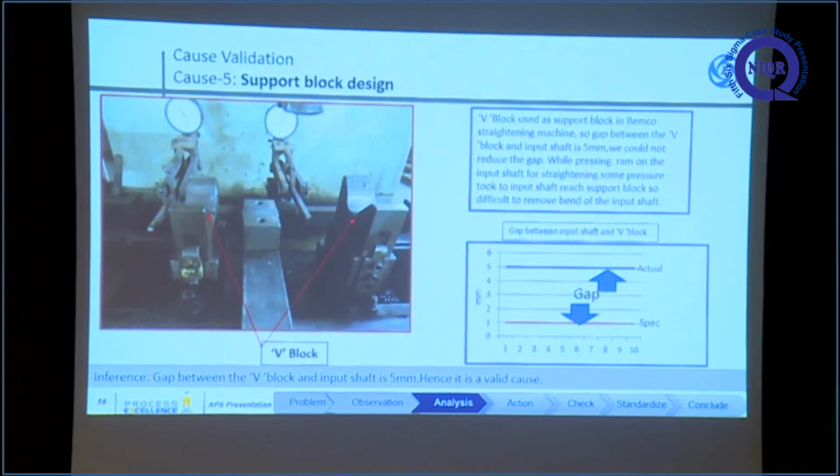The fifth one is the support block. There is a gap of 5 mm between the input shaft and the support block. While pressing the ram on the shaft, some of the force is taken to reach the support block and then remove the bend. So the bend is transferred from one end to the other end, and you cannot remove the bend easily. Initially the support block to input shaft gap is 5 mm.